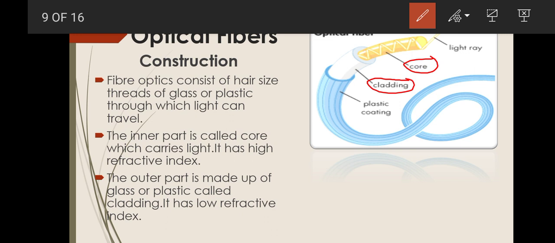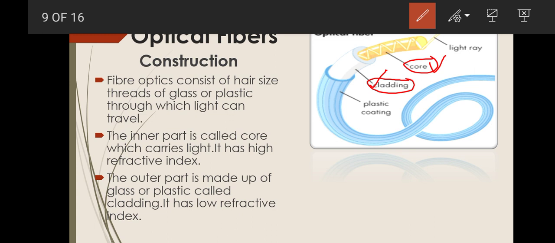Here you can see that, just like the case of total internal reflection, where there were two media and the light was traveling from a denser to a rarer medium, the light will travel from the core and strike the surface of the cladding.